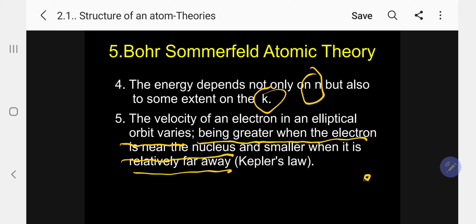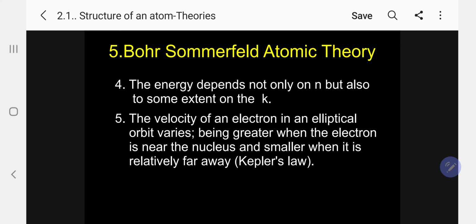Suppose this is the nucleus, and the orbit is elliptical, so the electron is moving here. When it is near the nucleus, the velocity is greater. When it is far away, it is lesser. This is actually called Kepler's law.